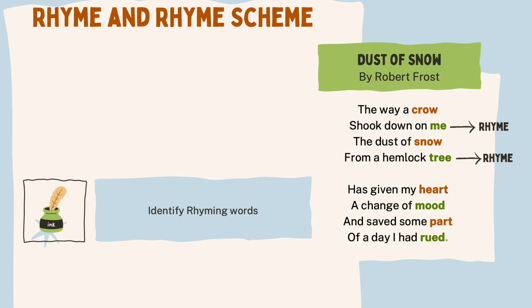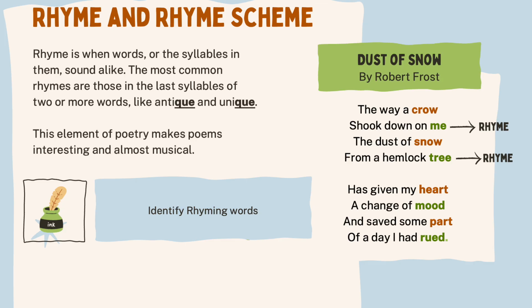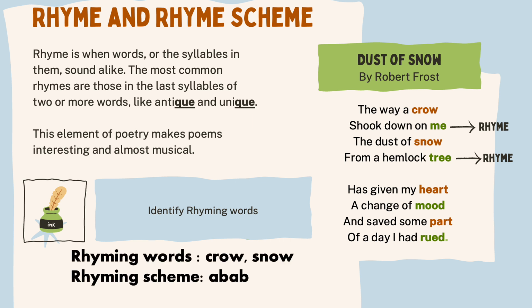Next we have rhyme and rhyme scheme. A poetry will have stanzas and accordingly it will rhyme. So we have to find out the rhyme words. Like in this case, crow and snow, and the rhyming scheme would be, if crow we are taking as A, then the next letter would be B, and if it is the same rhyming one, then you'll use the same A here. So here in the first stanza, the rhyme scheme would be A, B, A, B.